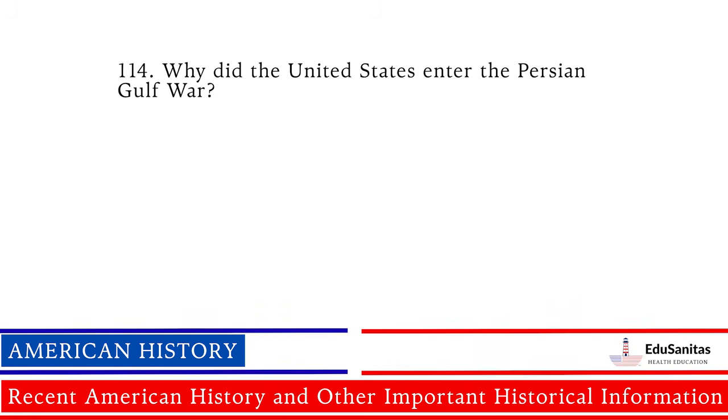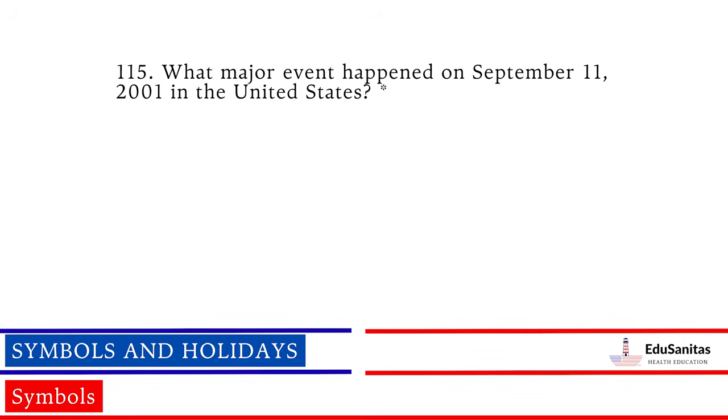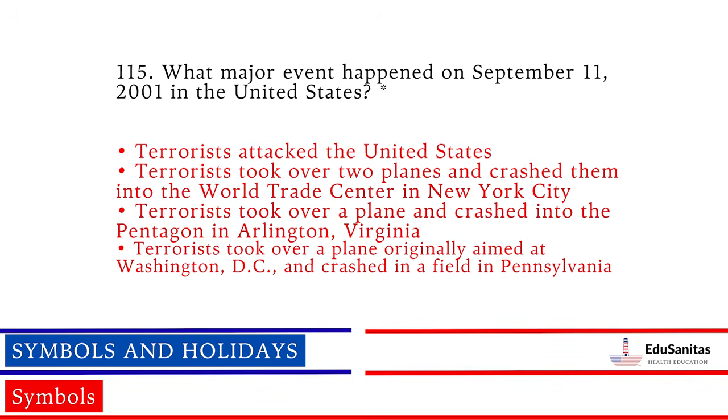Why did the United States enter the Persian Gulf War? To force the Iraqi military from Kuwait. What major event happened on September 11, 2001 in the United States? Terrorists attacked the United States.